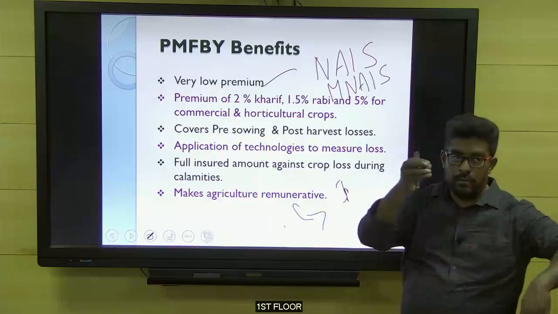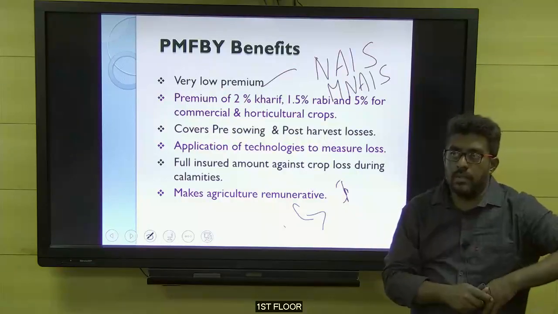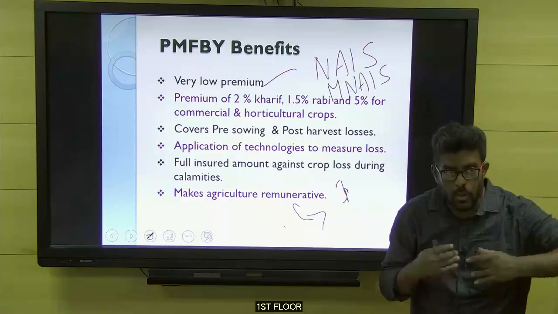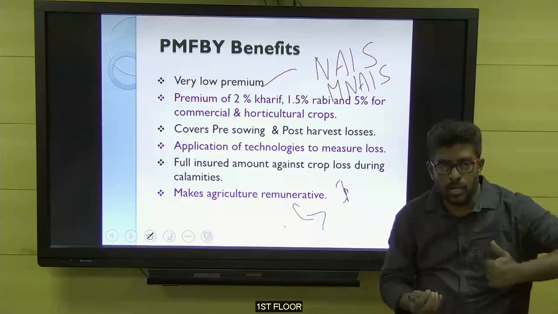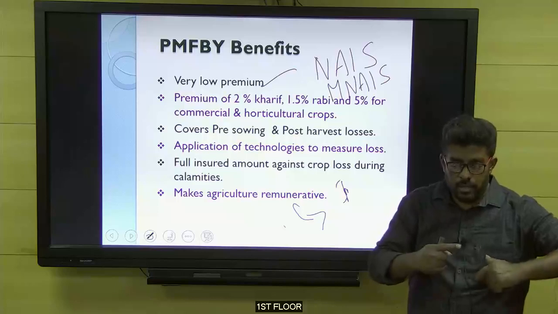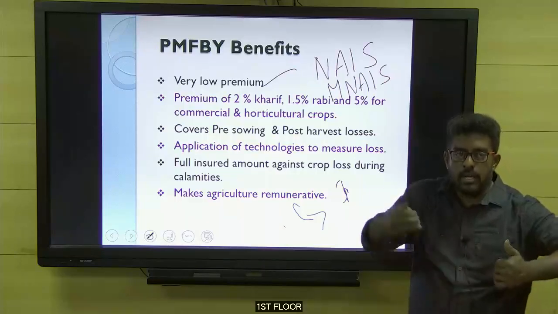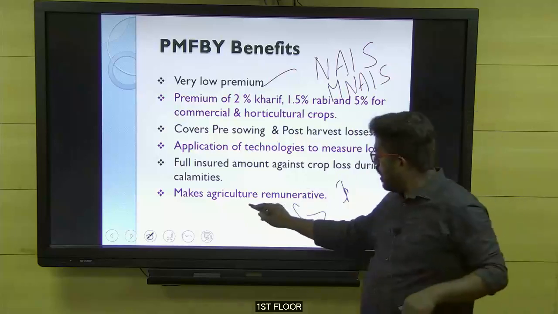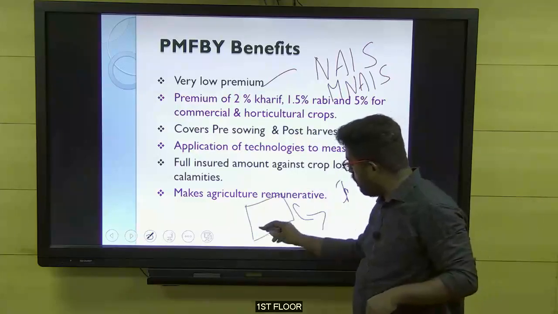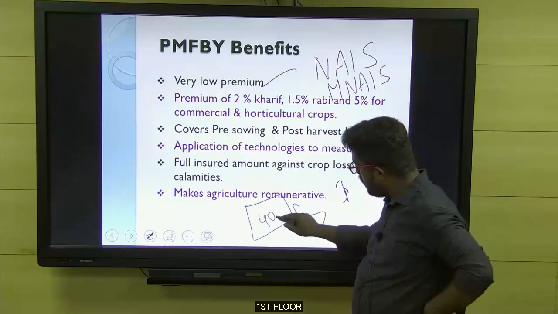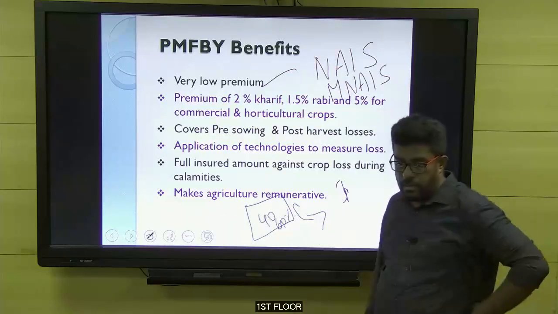So what is the meaning of the word pre-sowing loss, Saravanan? Pre-sowing loss: when the crops are sown or grown in the farmland, by showing the crop we have on the farmland, we can have the claim settlement, because the crops are available in the farmland. Based on the damage, if the damage may be 40% or 60%, based on that we may get the claim settlement.